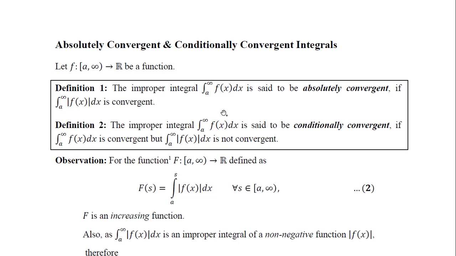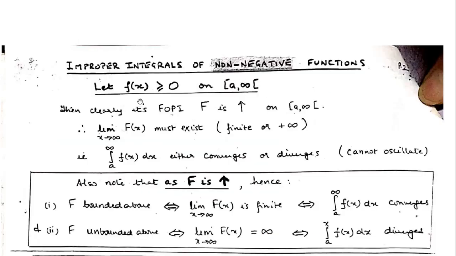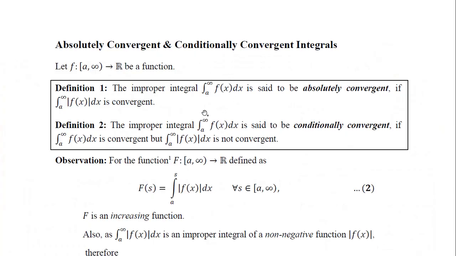Now there comes a concept of absolutely convergent and conditionally convergent integrals, as we have done again in the series. So here we don't assume that the functions we are considering are non-negative functions. So if they can be negative also, then they can be convergent or not convergent also. But in that case, what will happen is,